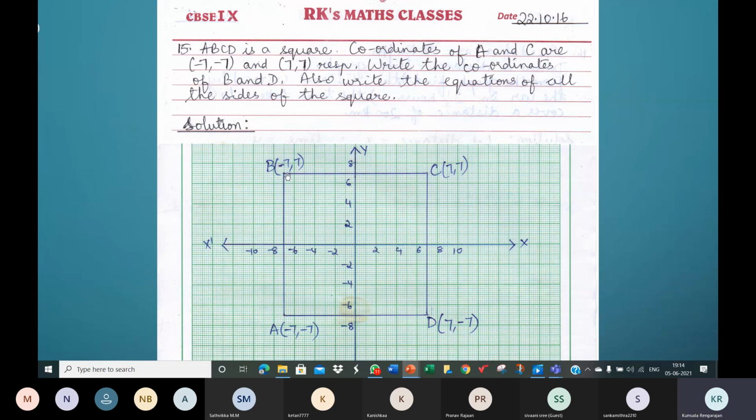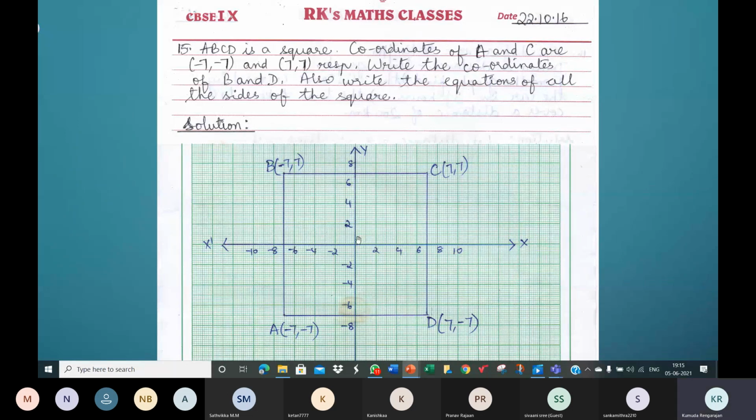What is the equation of the side BC? Y is equal to 7, ma'am. Y is equal to 7. Again, because BC is parallel to the X axis. So it will be Y is equal to some number. When it is parallel to the X axis, the equation will be Y is equal to b, Y is equal to some number.